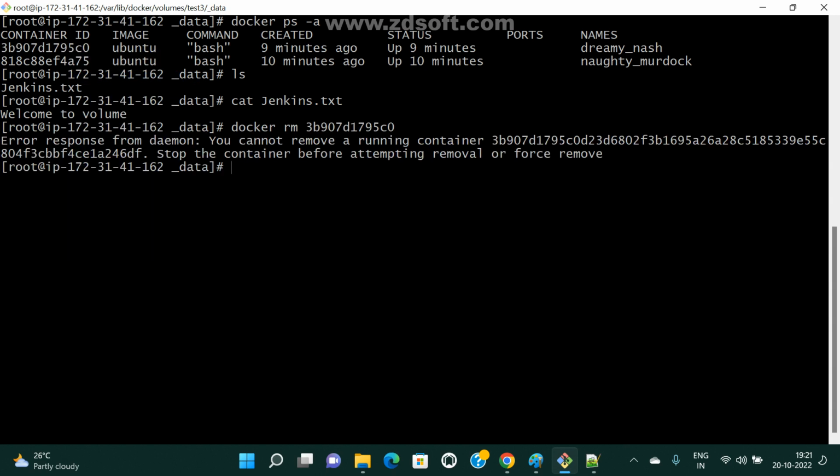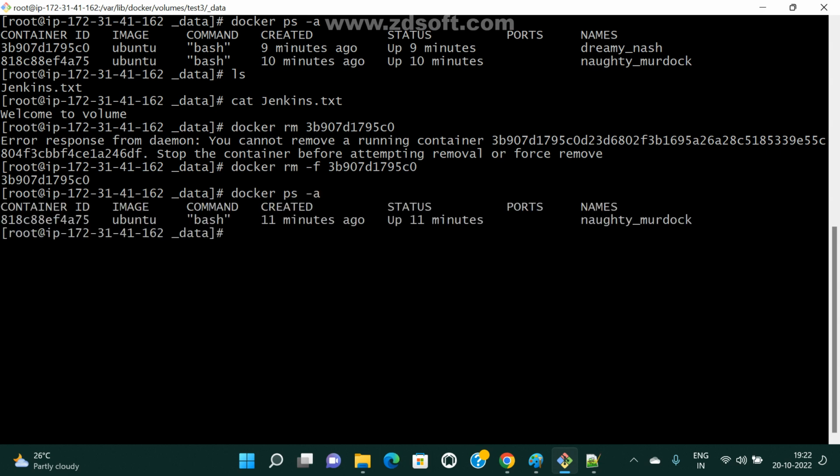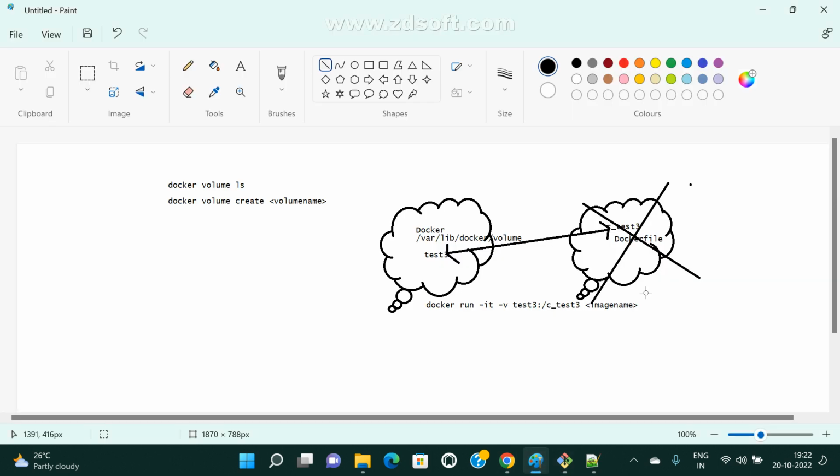It says cannot remove because the container is running. I want to remove it forcefully. What is the argument? -f. Okay, now I removed it, even though the container was running. Now see here, docker ps -a, docker ps. Now I have only one container. Now check the data. I removed that container, so what about my data? That data we can persist permanently in our volume.